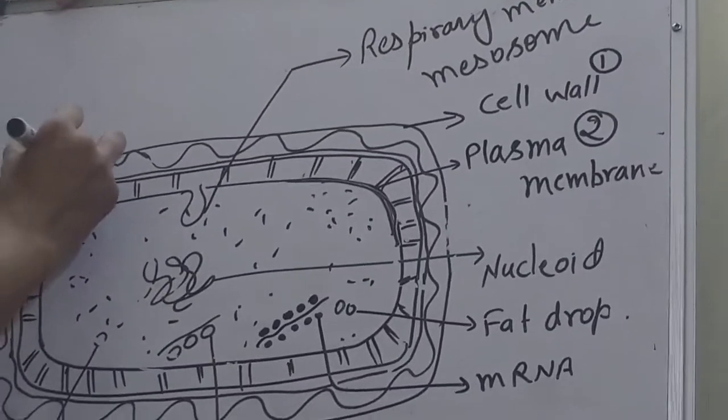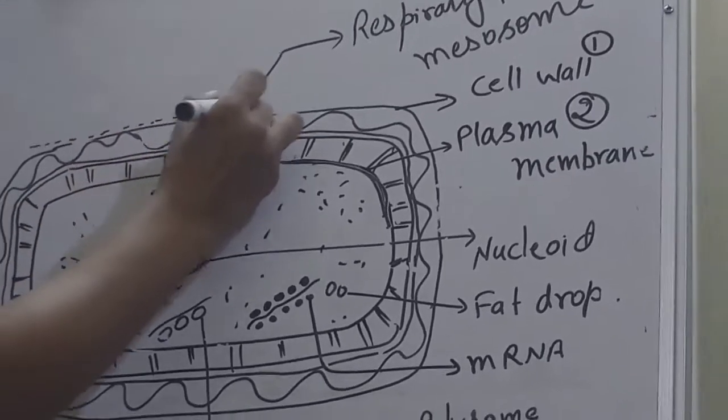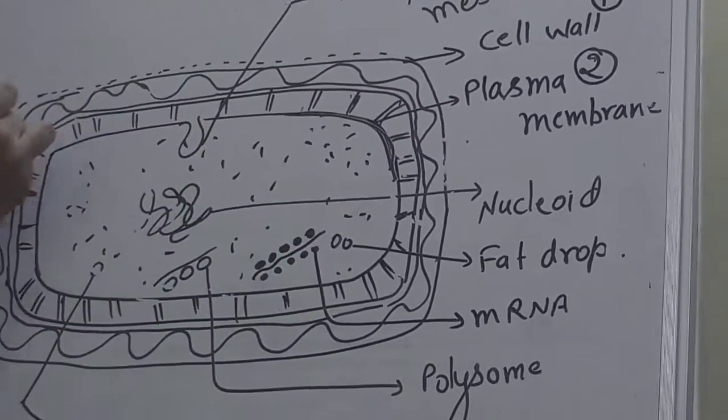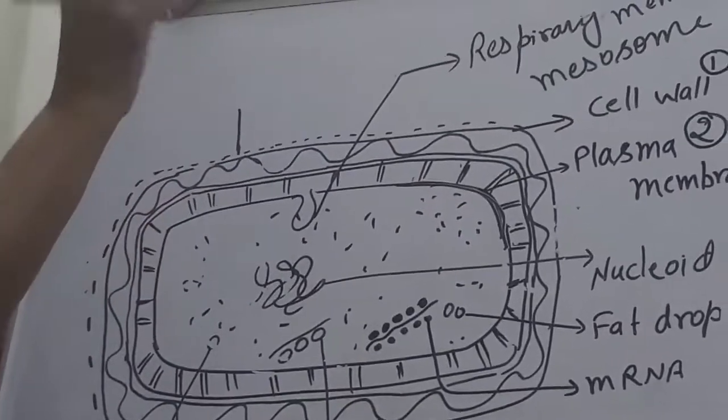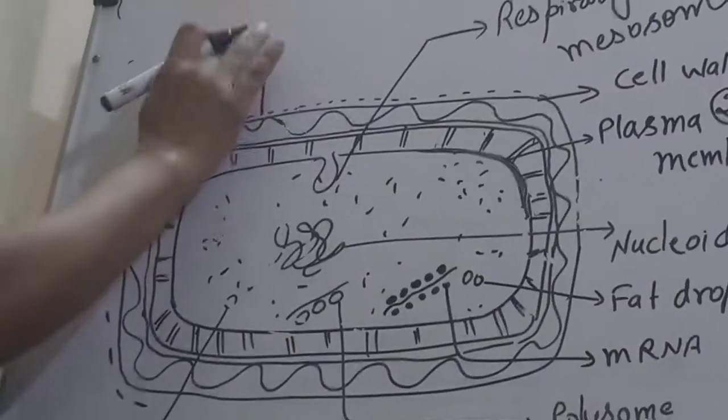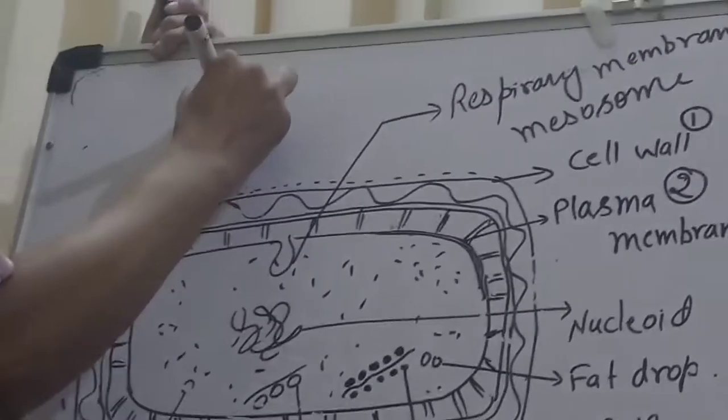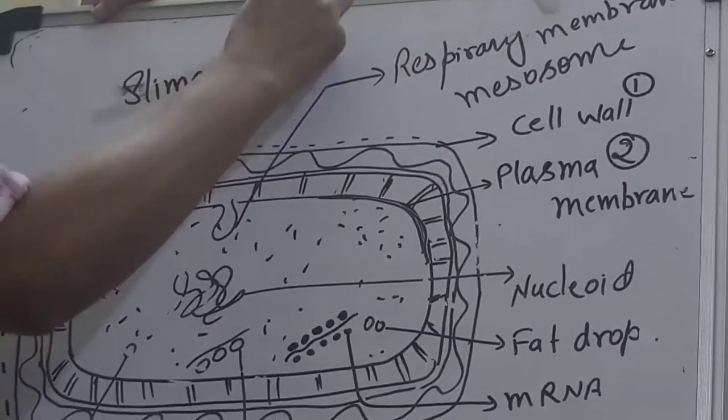And if they have a slimy layer over this membrane, it makes an envelope. This is the slime layer.